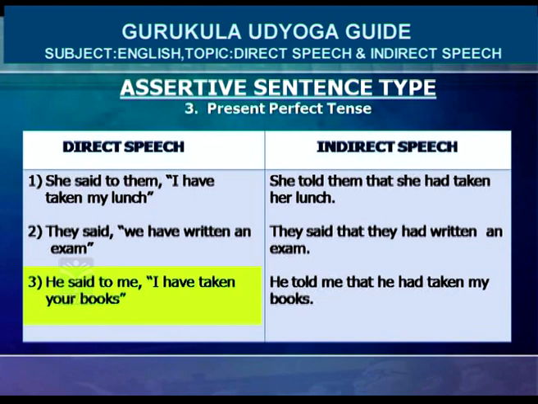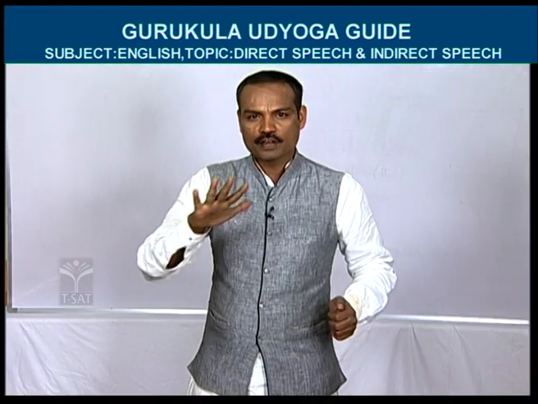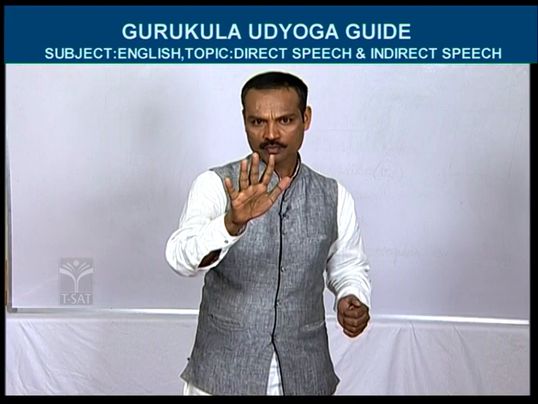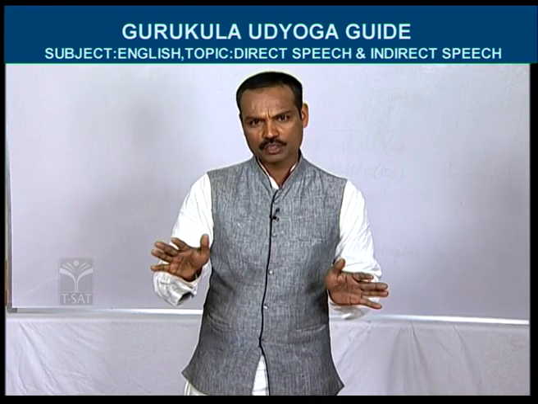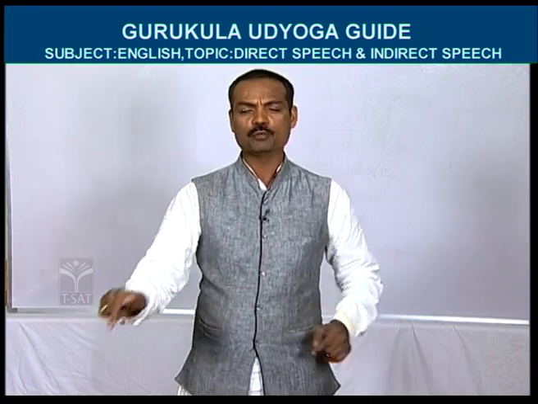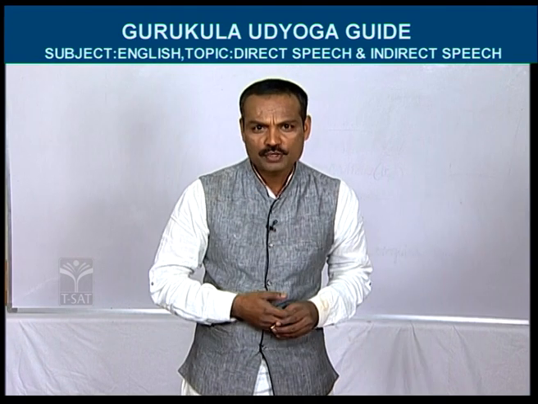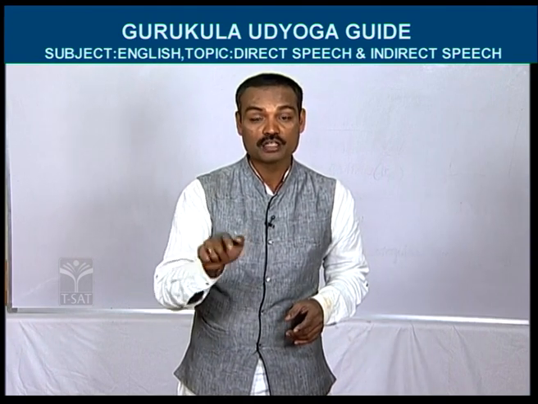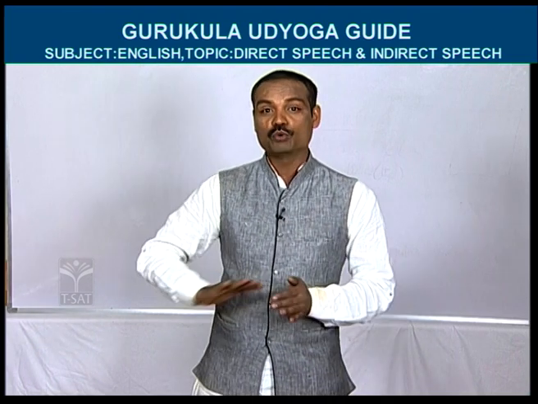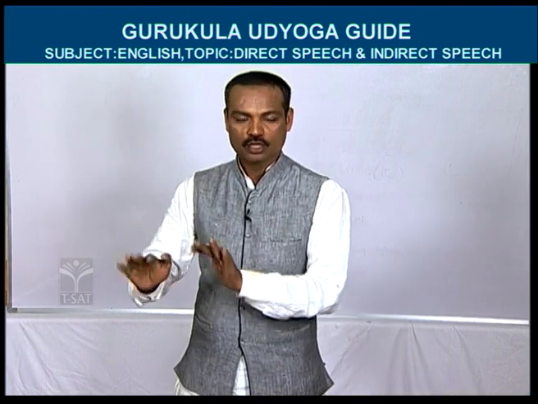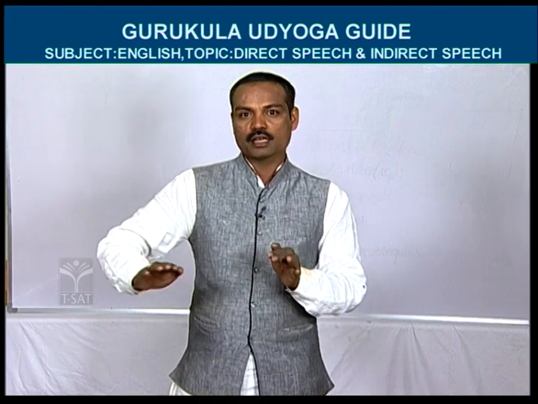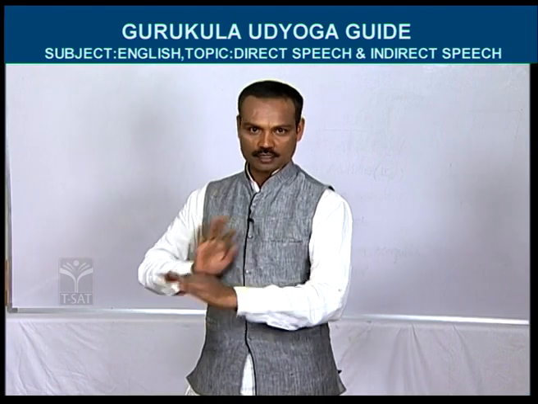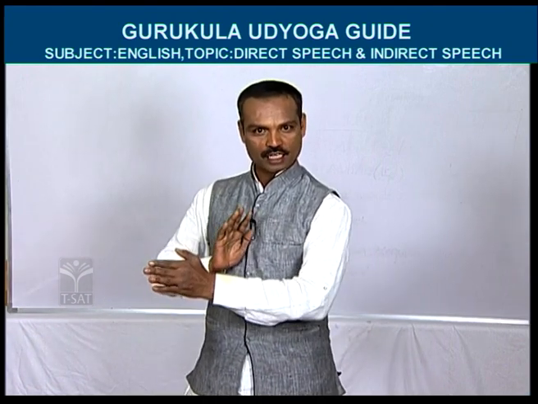I have taken your books. Friends, don't feel bored, just imagine whatever I am going to tell you. Who is sitting in front of me? Sudhir, I have told you about Sudhir, not Sudhakar. Now you listen to me very clearly.